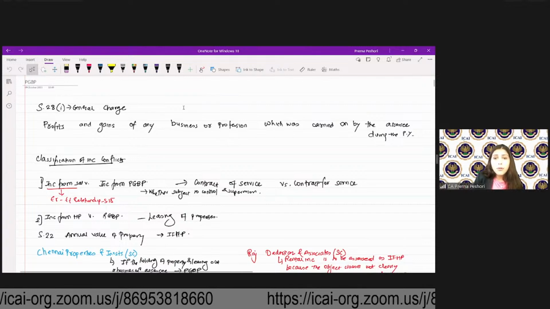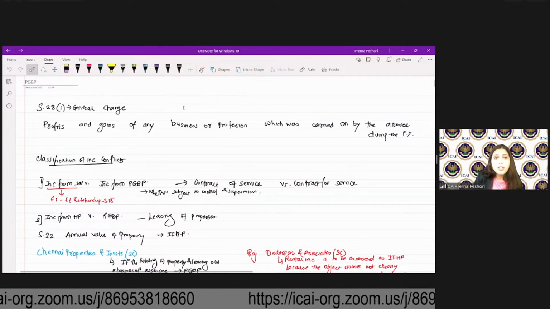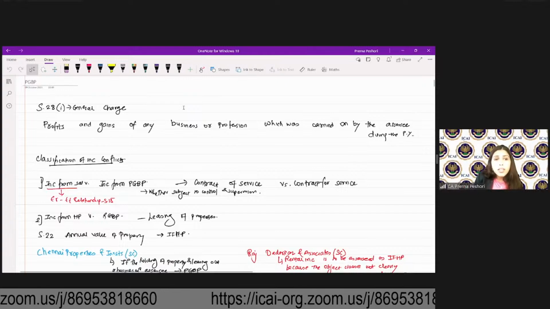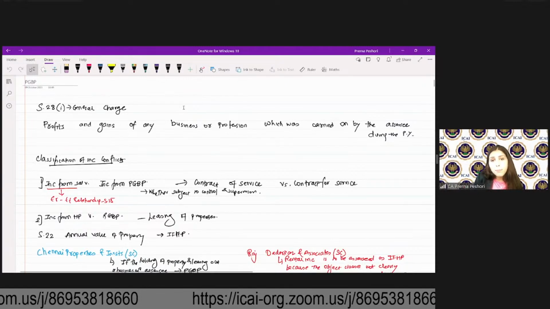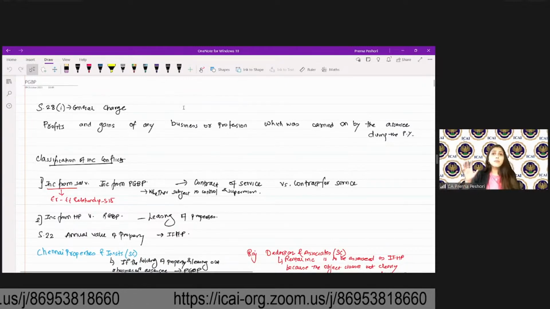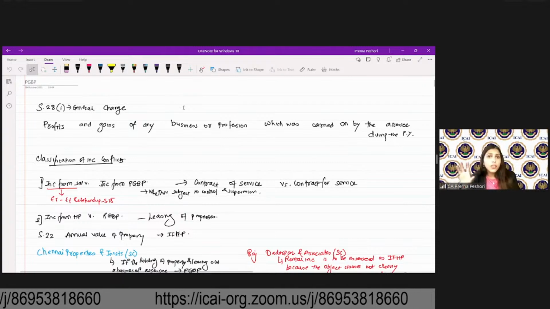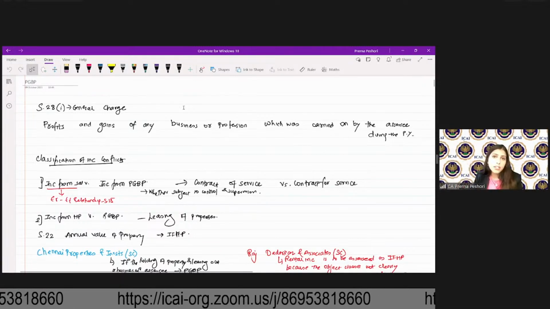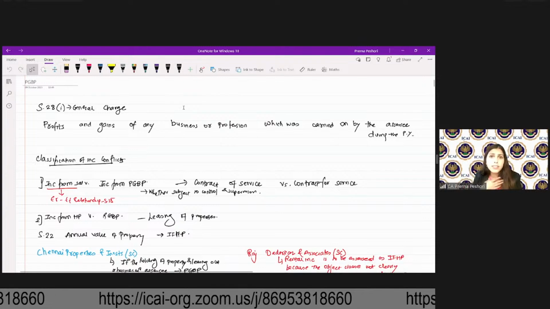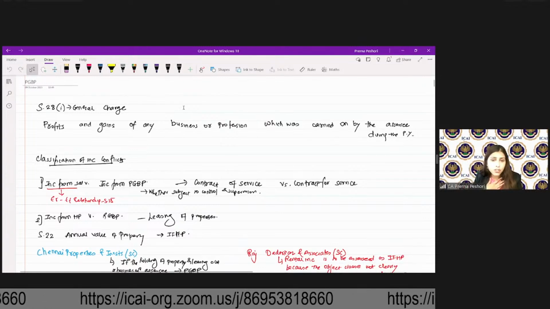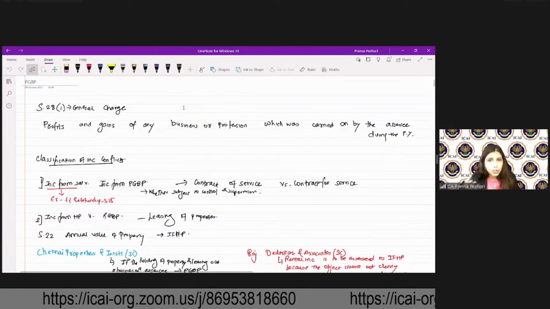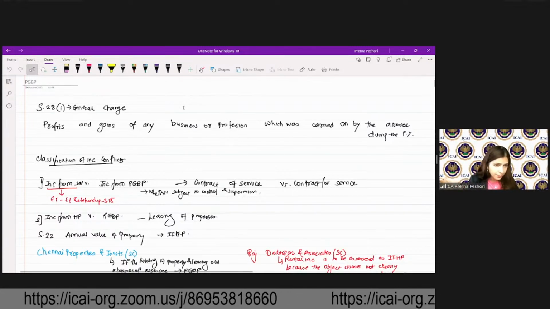Now students, it's important to distinguish between the different heads of income, PGBP, whether it is income from salary or whether it is income from PGBP. If there is an employer-employee relationship where you are subject to control and supervision of your employer, if it's a contract of service, then it is income from salary. If it is a contract for service, let's say, for example, I'm not subject to any direction and control of my employer, I'm answerable for my own work, then it is income from PGBP. Your TDS is also under 194J, right?